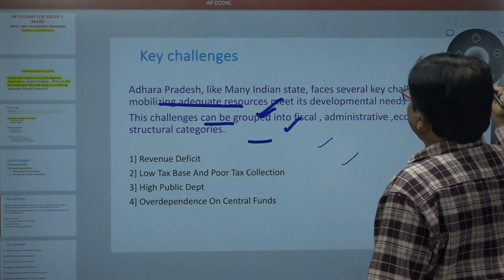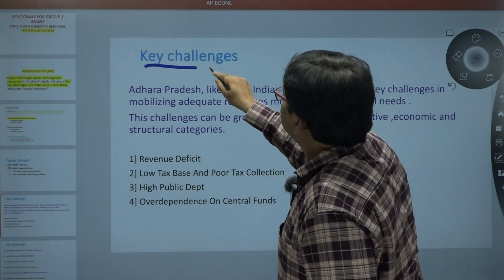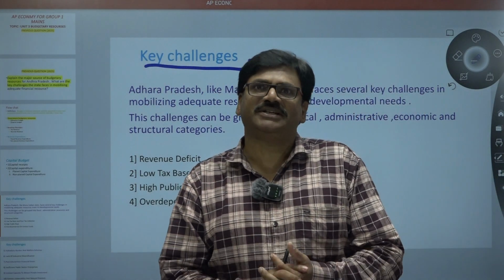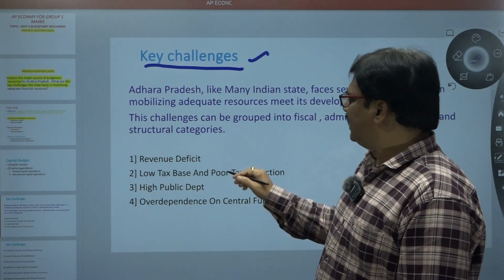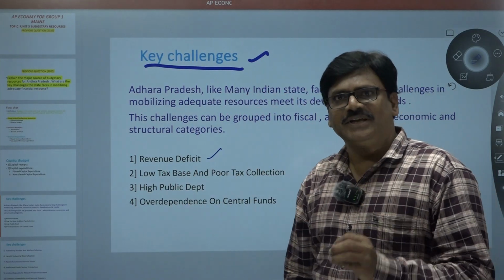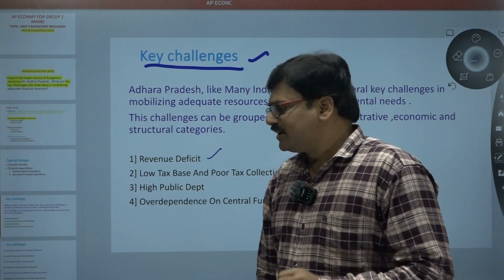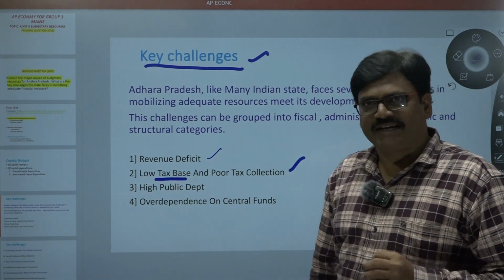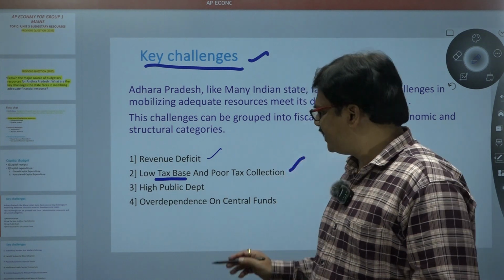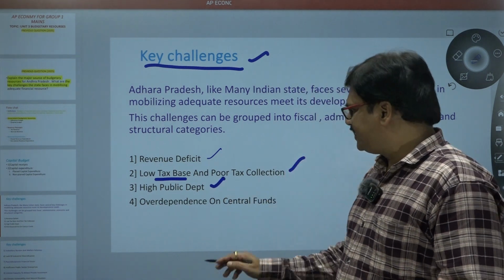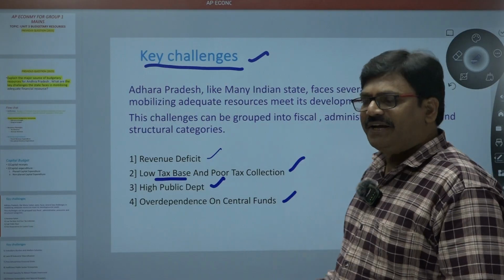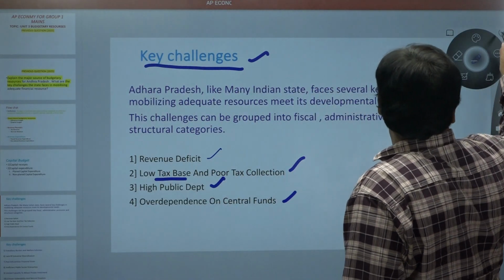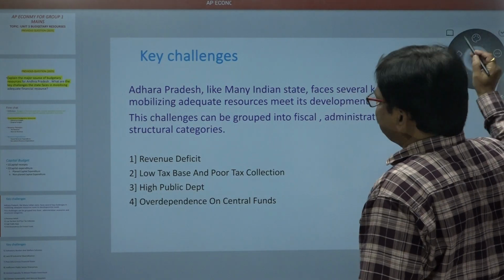Part 2 is asking about the key challenges facing the Andhra Pradesh government. The examiner is asking that, so you observe that. Revenue deficit is one of the key challenges. After that, low tax base and poor tax collection in Andhra Pradesh. Then high public debts, and over-dependence on the central government funds.